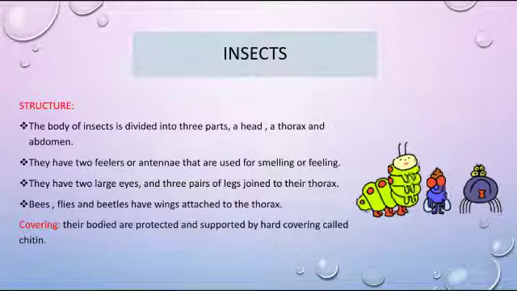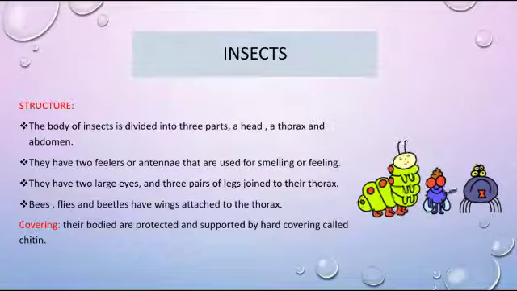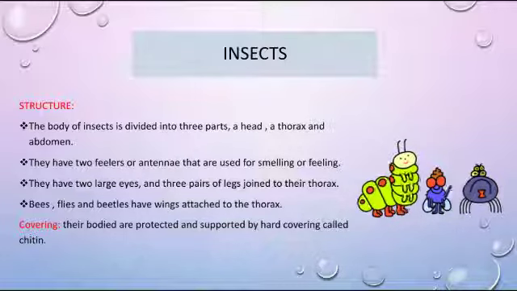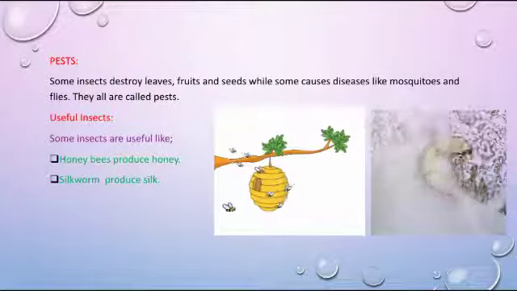Insects. The body of insects is divided into 3 parts: a head, a thorax, and an abdomen. They have 2 feelers or antennae that are used for smelling or feeling. They have 2 large eyes and 3 pairs of legs joined to their thorax. Bees, flies, and beetles have wings attached to the thorax. Their bodies are protected and supported by a hard covering called chitin.